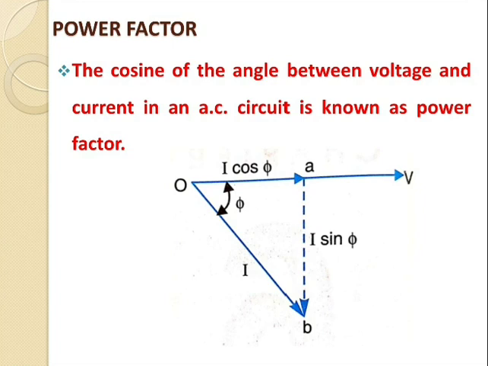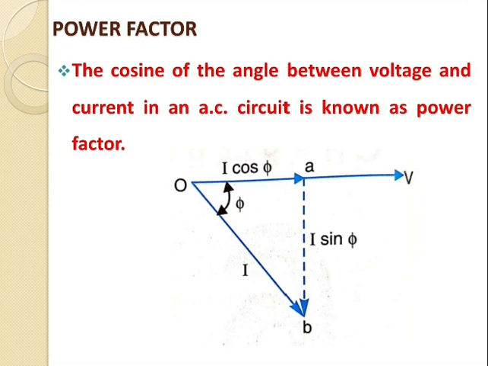So consider an inductive circuit taking a lagging current I from the supply voltage V, which is shown inside the figure, where the angle of lag is phi. The phasor diagram of the circuit is shown in the figure.